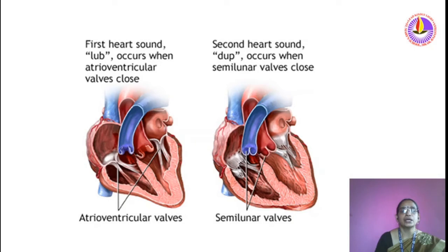You know that our heart, while beating, produces a sound. It is called the lub-dub sound. The first heart sound, called lub, occurs when the atrioventricular valves close. Then the second heart sound, called dub, occurs when the semilunar valves close.